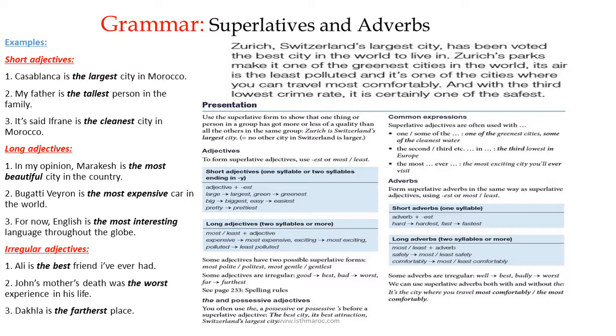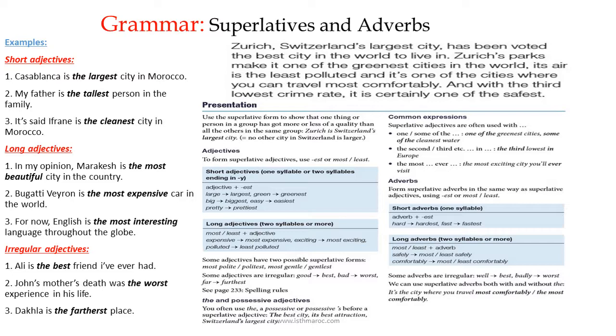Number one, Casablanca is the largest city in Morocco. For example, Rabat is a large city in Morocco. Oujda is also large, but Casablanca is the largest. So, when we use the superlative, we choose one thing, one object or one person, from a group of objects or persons.